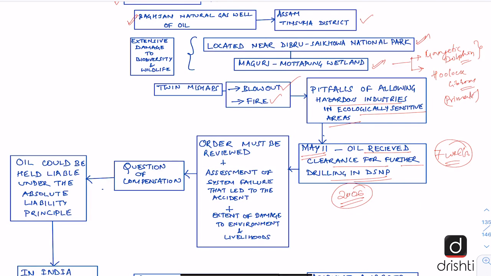So the editorial says that this order, which was given to carry out drilling of 7 new wells in this area which is ecologically sensitive, must now be reviewed, that how it was allowed. And there should also be proper assessment of the system failures that have led to this accident, and accountability must be fixed.